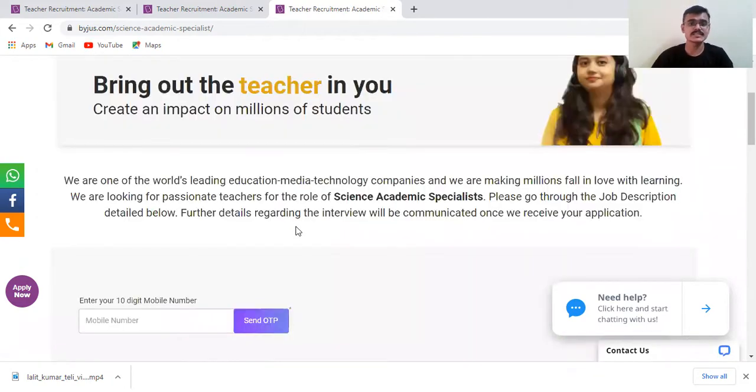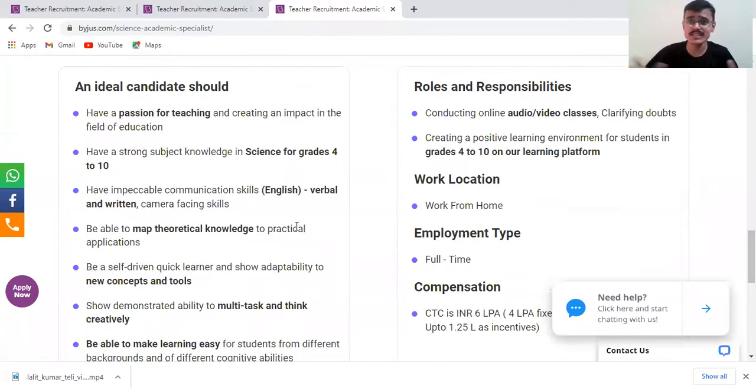First, let's discuss the company's requirements. The first requirement is a passion for teaching, which means you should be interested in teaching and have at least a basic idea about it. Second, you should have strong subject knowledge of science or maths for grade 4 to 10, whichever subject you are applying for. If you have doubts, visit the NCERT website, download the textbooks from grade 4 to grade 10 and go through them once. Your knowledge will be fresh and you can revise the topics.